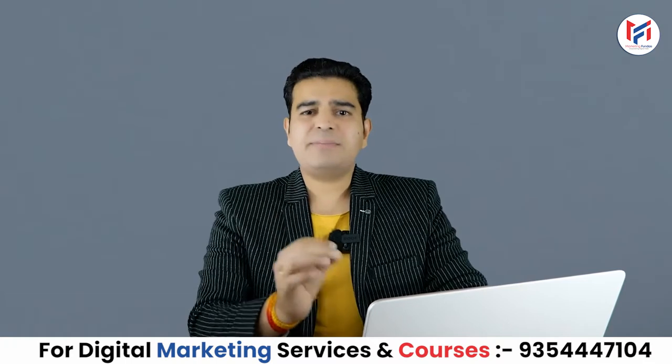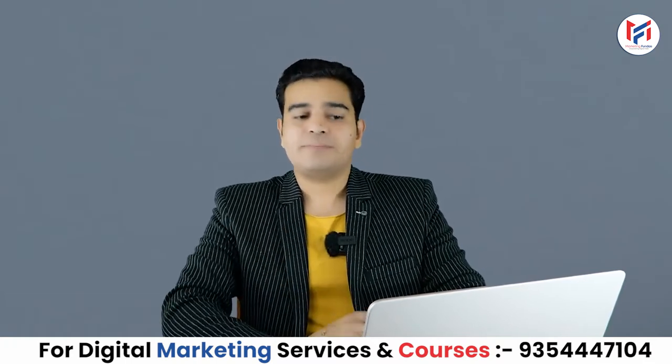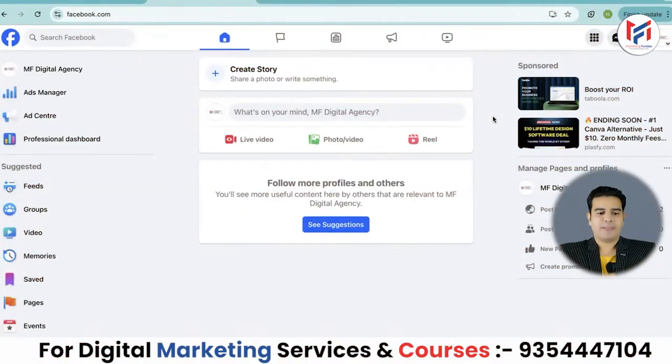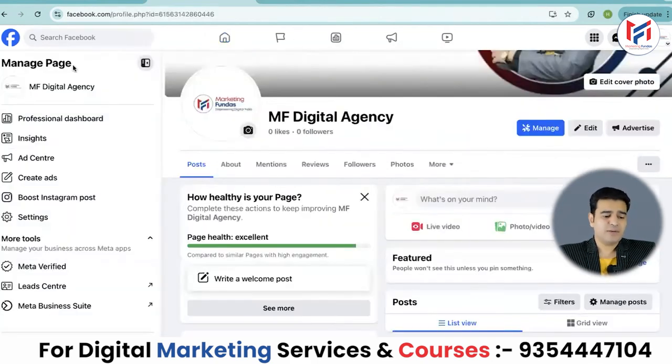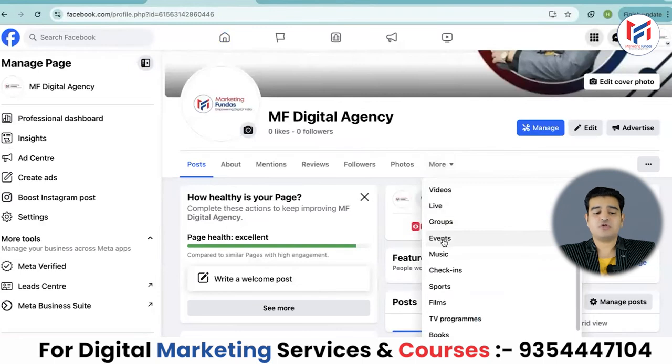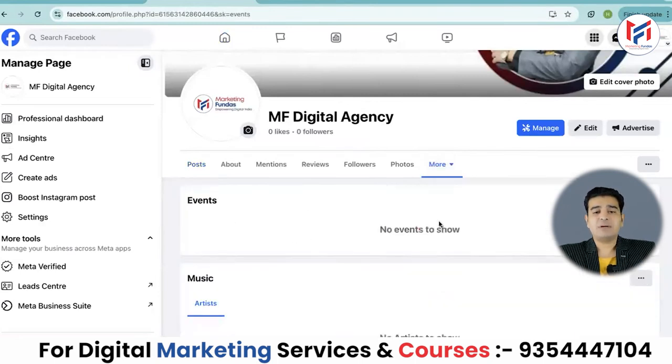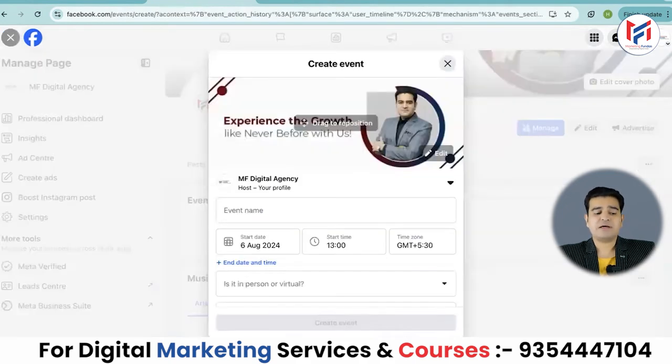So friends, you can create the event step by step in a better way. Now here we are looking at the computer screen. We will learn how to create an event. For that I will go to my Facebook page and click on the top left corner. On my page you can see the more option. I'll click on it. Now you can see the events option, so I'll click on it. Here you won't see events because this is a new page. I haven't created any events yet because we are starting from the beginning. So here in events I will click on create event.